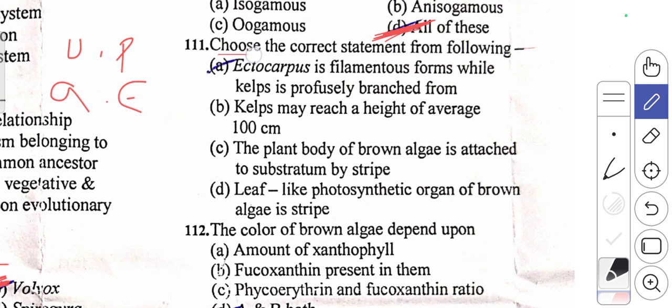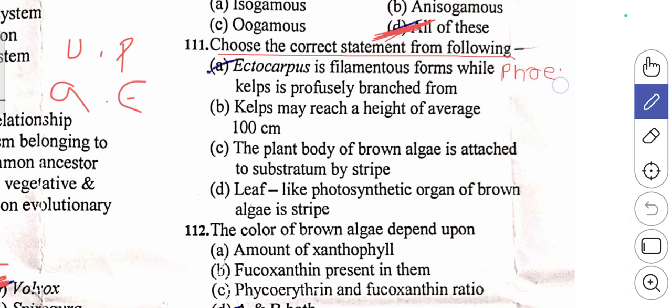Choose the correct statement from following. They have given four different statements. You have to choose the correct statement here. The first one, which they have given, Ectocarpus. Ectocarpus is an example of Phaeophyceae. It is an example of a Phaeophyceae member. Phaeophyceae means what? That is brown algae. So brown algae members,